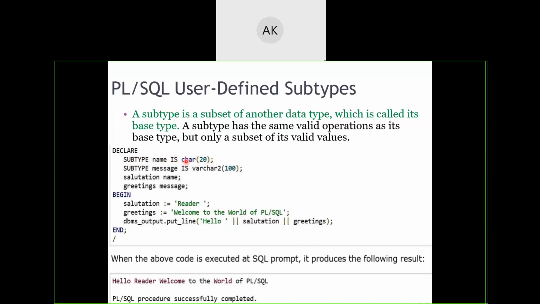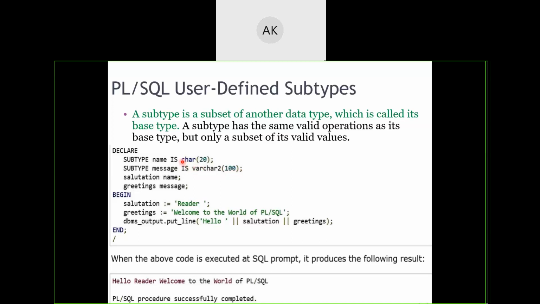Using this line, I have created name as a data type, which is a subcategory of the character data type, and that subcategory specifies that there should be only 20 characters inside it. Maximum how many characters? 20 characters. Similarly, I am defining message as a subtype, a subcategory of varchar2, and it should contain up to a maximum of 100 characters.